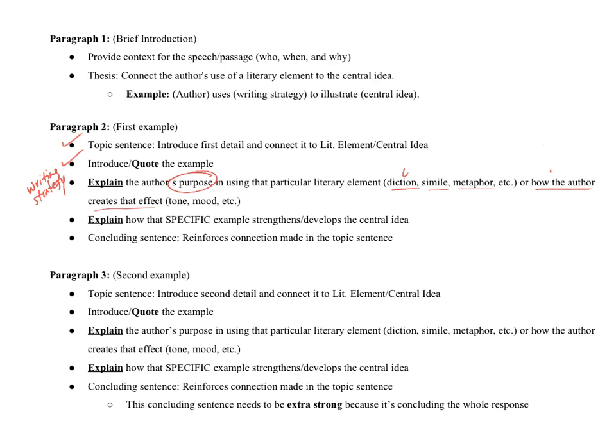Since we're doing characterization, that one fits more here. How does the author create this characterization that I'm saying he's using? So I've really got to explain that. And considering the quote I have is so straightforward and weak and there's not a lot to work with, I have extra work to do.